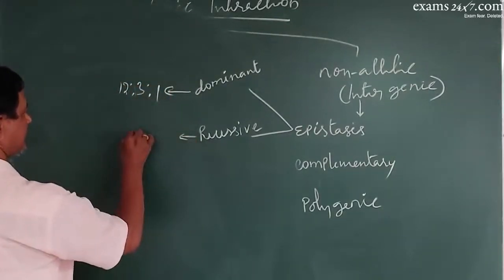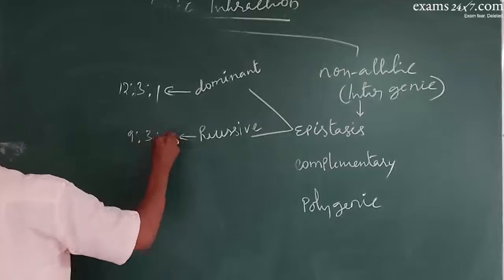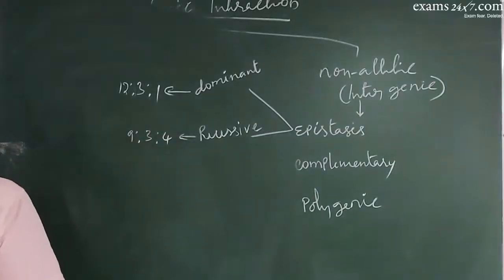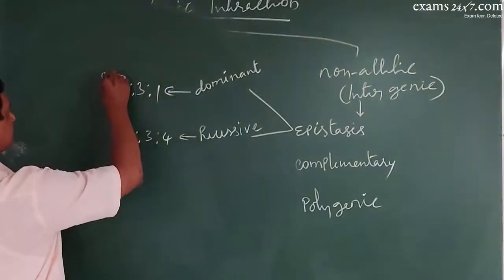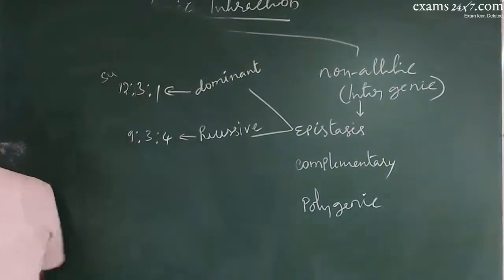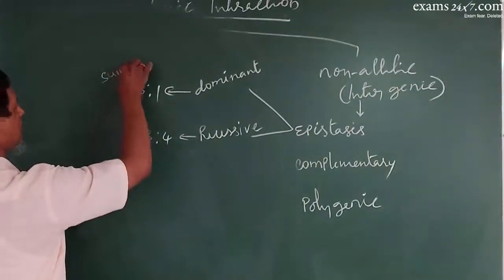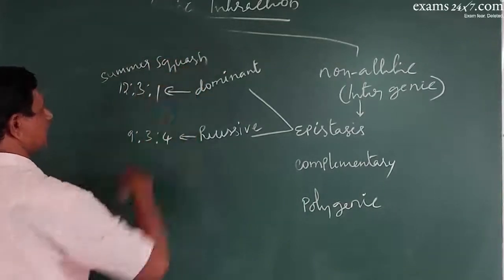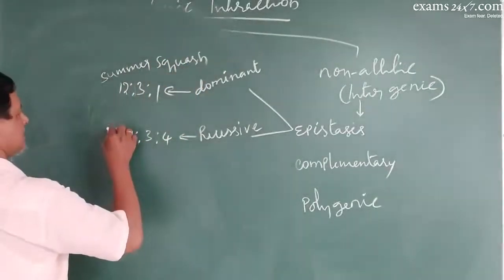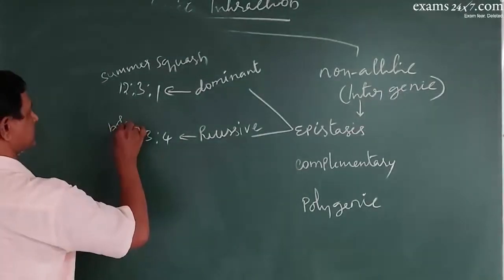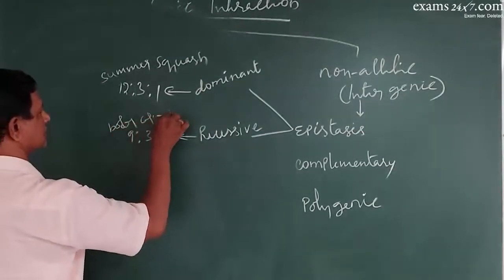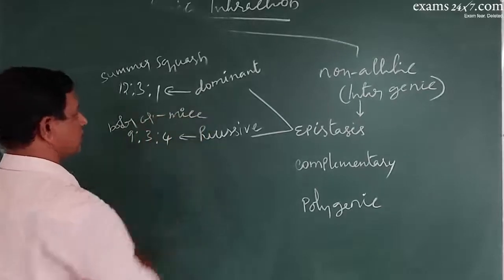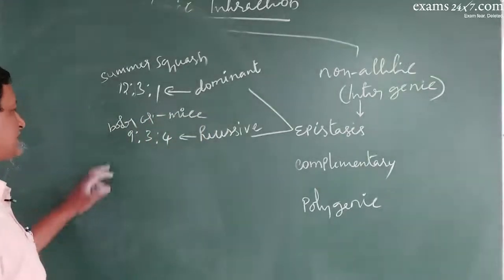Here it is 9:3:4. Example for dominant epistasis is summer squash or Cucurbita pepo. For recessive epistasis it is the body color of mice. So it is 9:3:4.